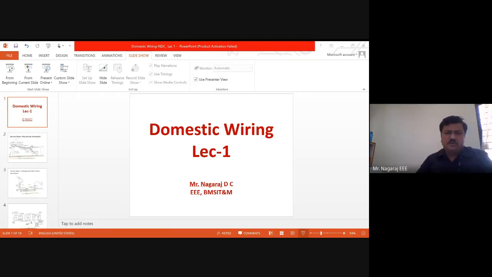So this is a typical house wiring system. You can see this is a meter board. From the wires, the supply is coming to this meter board. Now from the meter board, the supply is going to all the appliances. So this meter board will get a supply from the mains and will register the amount of energy consumed. It is an integrating type of instrument. Every month the readings go on increasing.